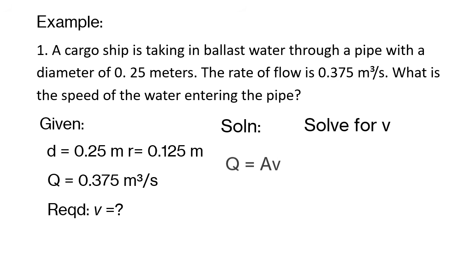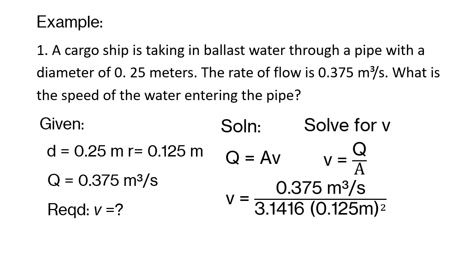Now to solve for velocity, we have the formula rate of flow equals cross-sectional area times velocity. Transform this formula and we get velocity equals rate of flow divided by cross-sectional area. So rate of flow is 0.375 cubic meters per second and cross-sectional area is pi, that's 3.1416, r squared.